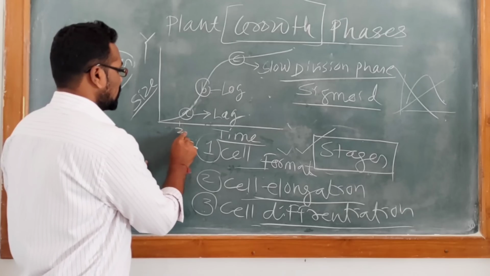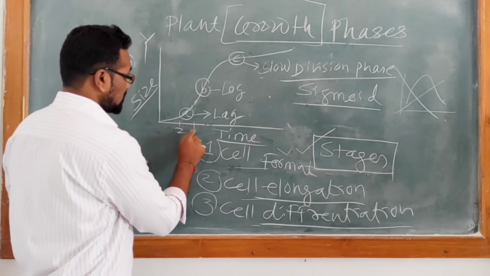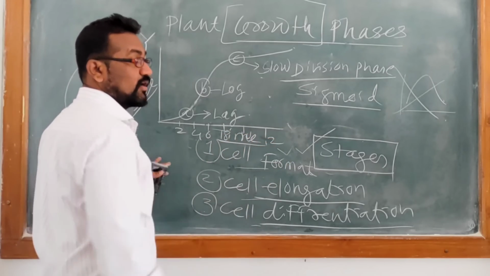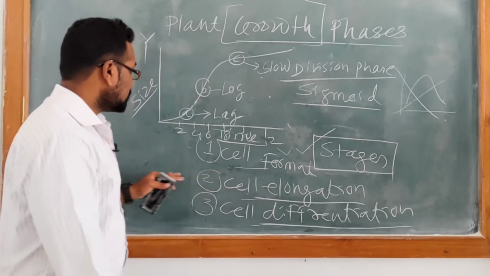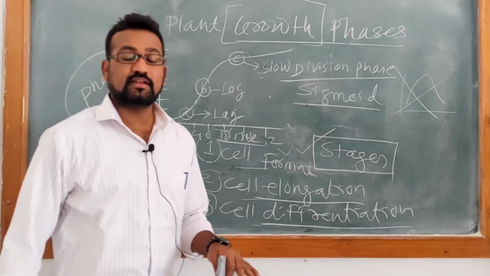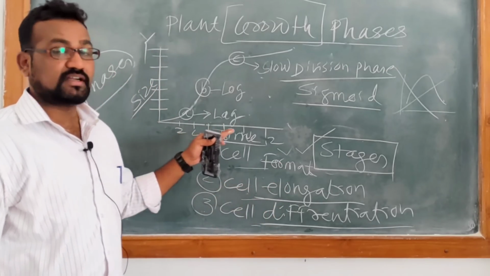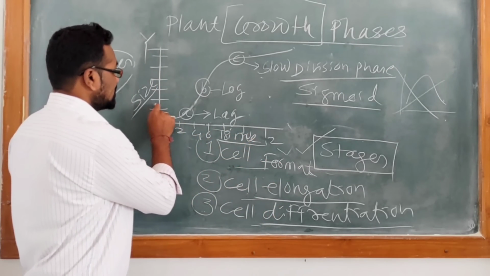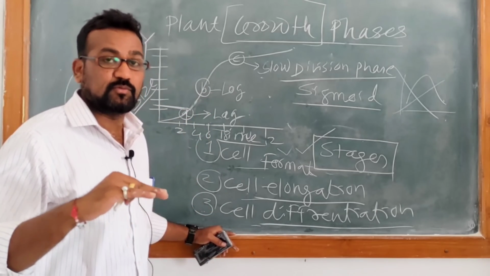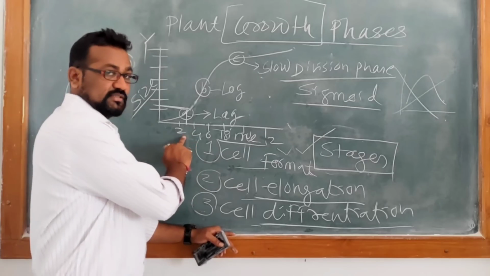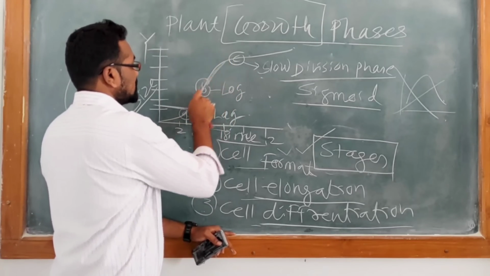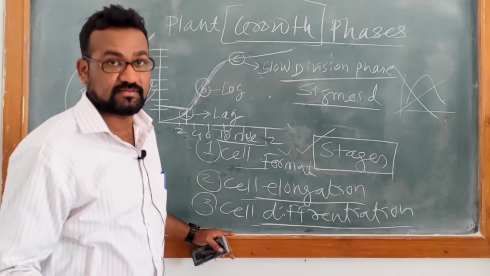This is time. If you write here 2 hours, 4 hours, 6 hours, 8 hours, 10 hours, 12 hours, and with respect to the time you write the weight, then you will find the weight is increasing with respect to the time. But at the initial stage there is a lag phase, meaning very slow increase in weight up to 2 hours. But after 2 hours you will find the weight or size of the cell is exponentially increasing.